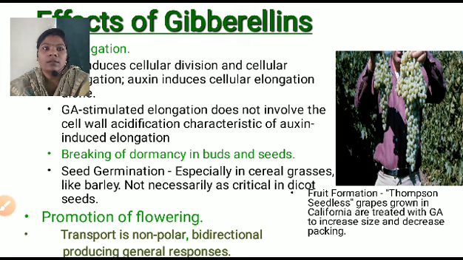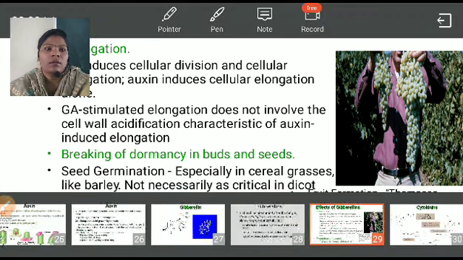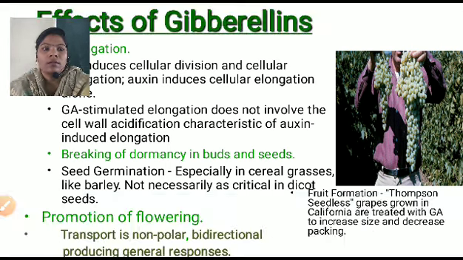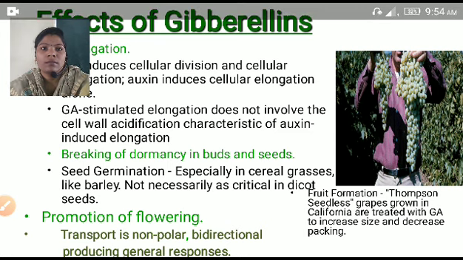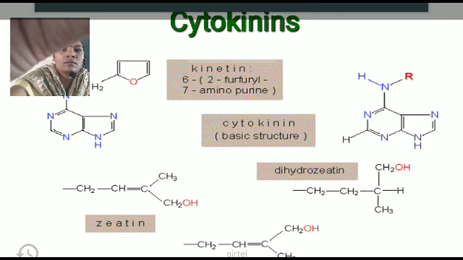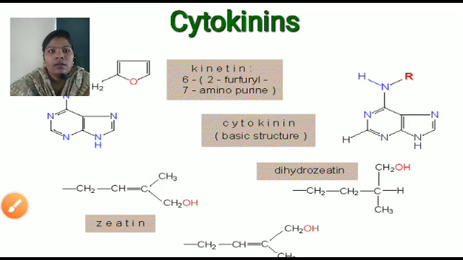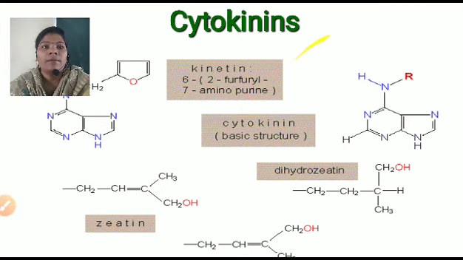Next we learn about the cytokinin. There are different types of cytokinin. First, this is kinetin.